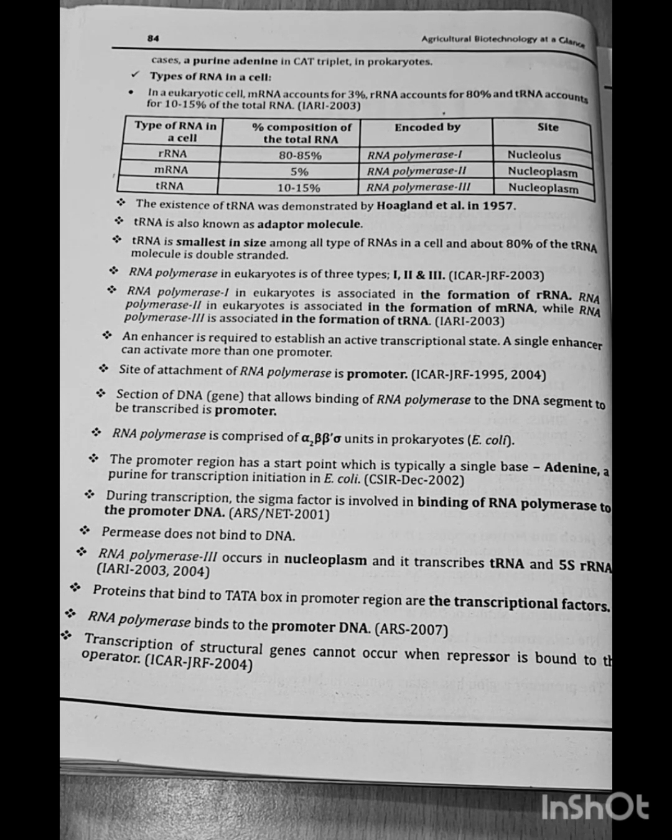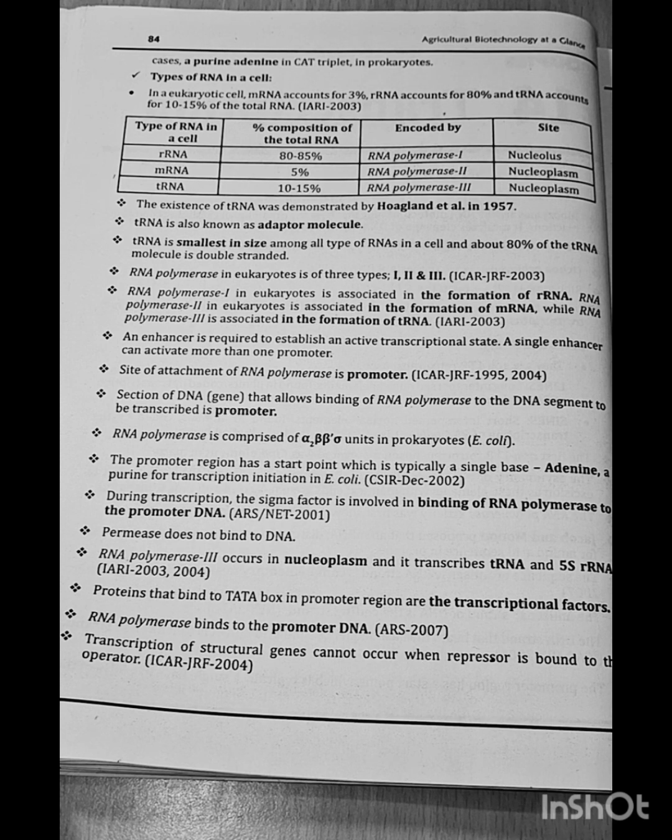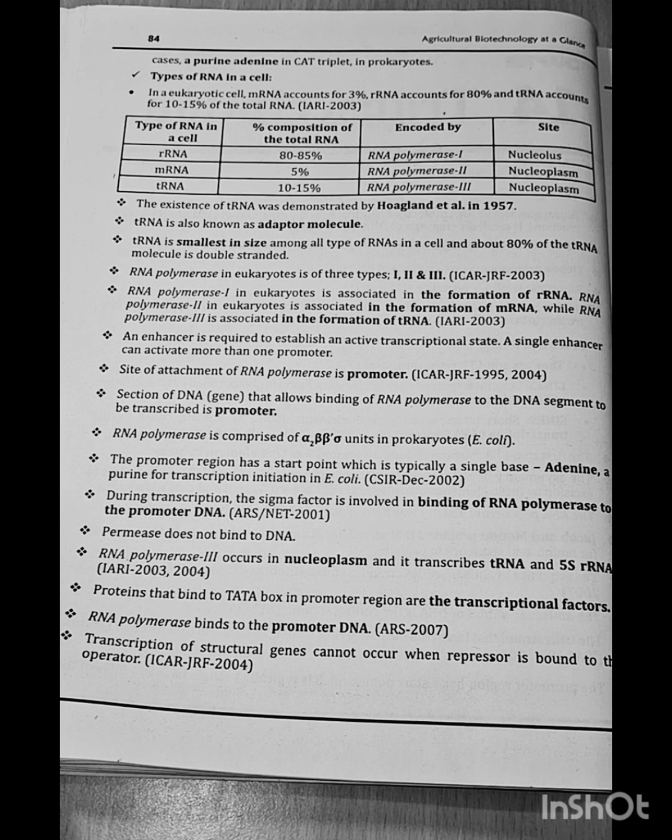The type of RNA in a cell, percentage of composition, encoded by, and the site. rRNA total composition is 80 to 85%, the maximum concentration, encoded by RNA polymerase I, and the site is nucleolus. mRNA percentage of composition is 5%, coded by RNA polymerase II, and the site is nucleoplasm. tRNA 10 to 15%, coded by RNA polymerase III, and the site is nucleoplasm.